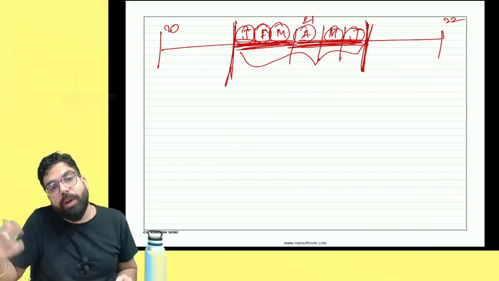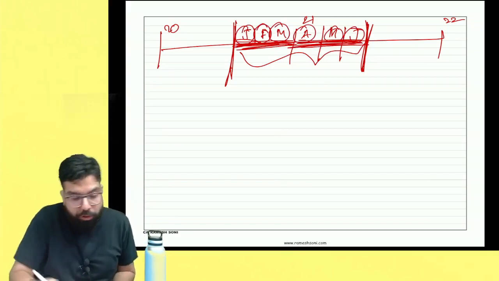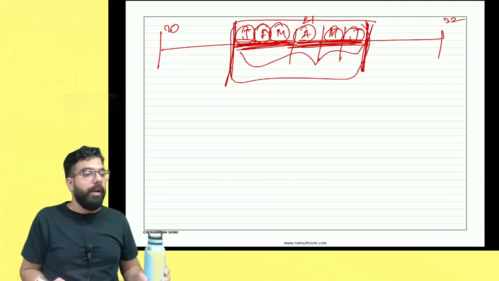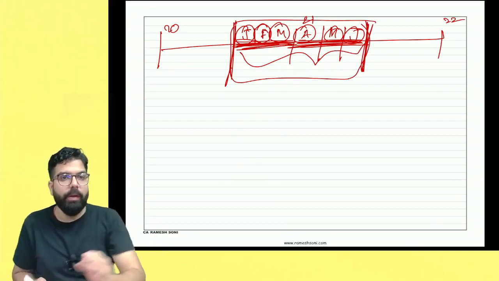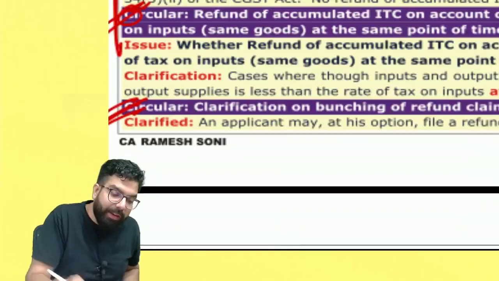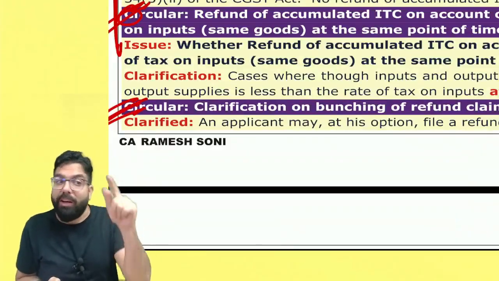And even if they are falling in two different financial years, you can file one refund application. That is also permitted. A refund claim for two periods can be filed together, even if those two periods fall in two different financial years.